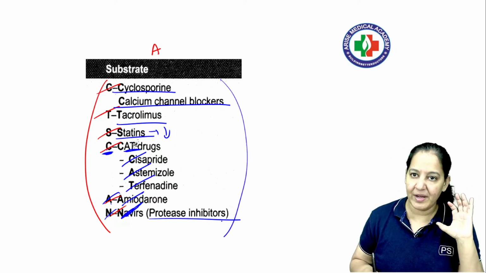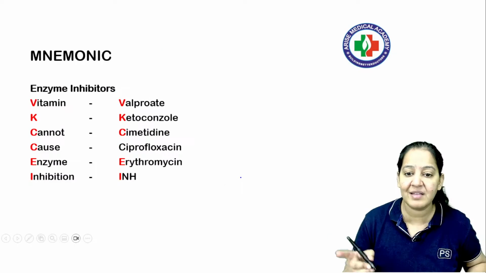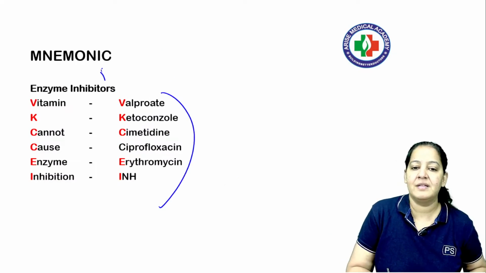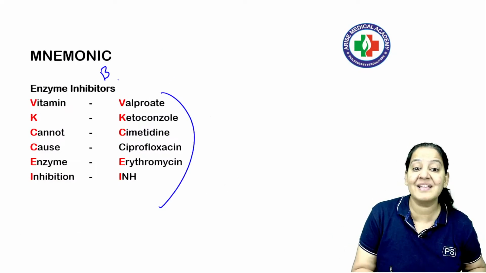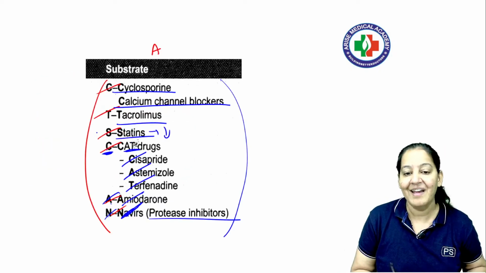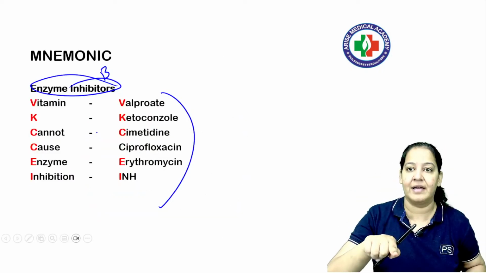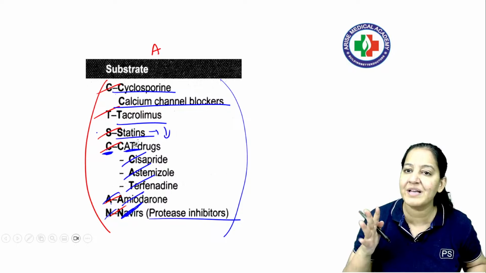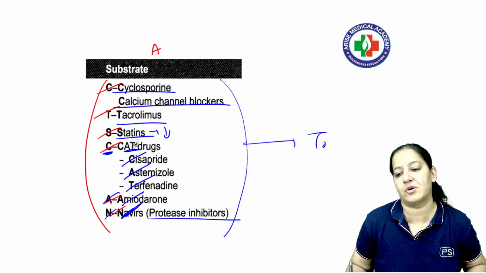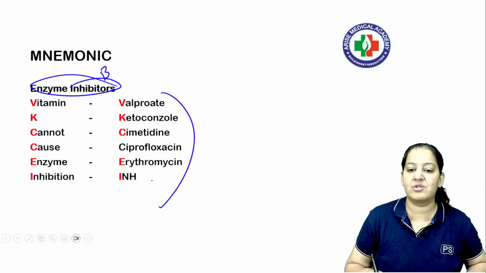So please learn the mnemonic. These are the substrate drugs. With which should they not be given? Don't give them with drug B. These are drug B, okay? That inhibit. These are enzyme inhibitors. They will inhibit the enzyme. They will inhibit the enzyme of these. So these substrate drugs cannot be excreted out of the body and they all will cause the toxicity. So never give any of these drugs with these drugs.